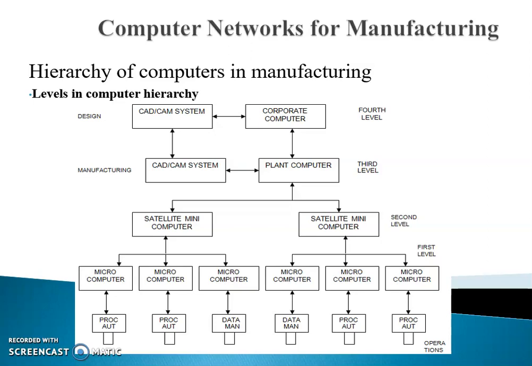Next one is redundancy. The hierarchical structure contains redundancy. This redundancy means that in the event of a computer breakdown, the other computers in the system can be programmed to assume the critical tasks of the broken down computer.